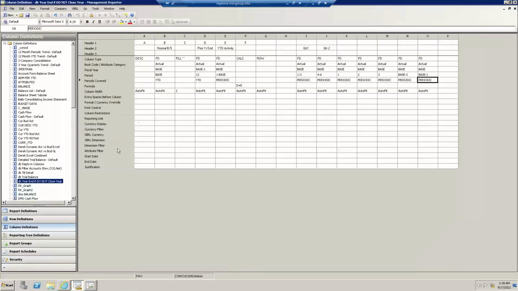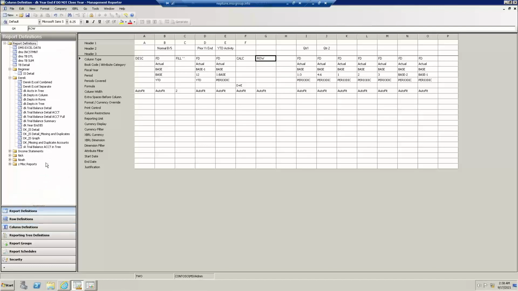Let me go back to the column I was just describing. I put in column letters here just for a tutorial. What I also did is we have a column type called the row, which shows the row number next to each. And let me now go inside the row definition for this report, as I did close it out, and I'll pull it back up here.